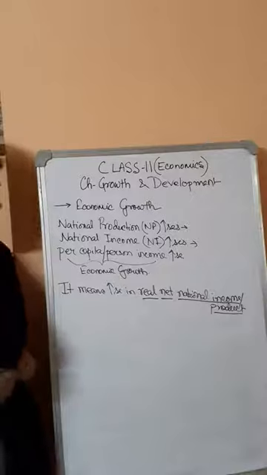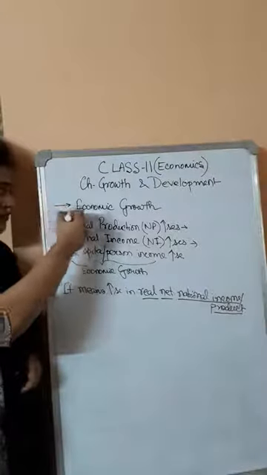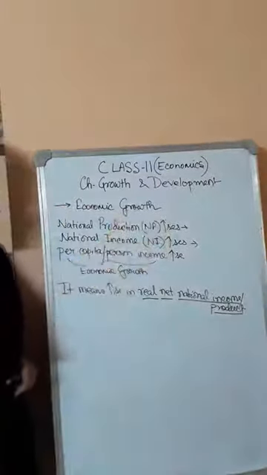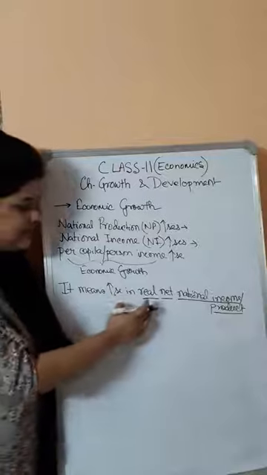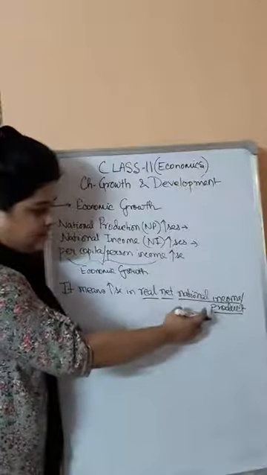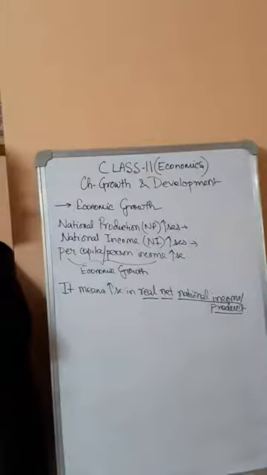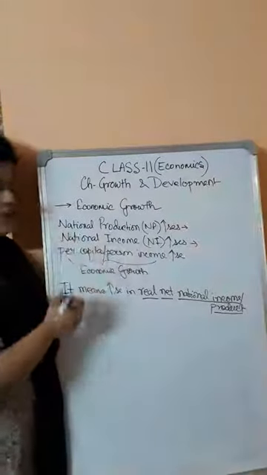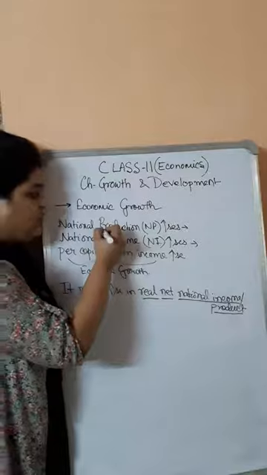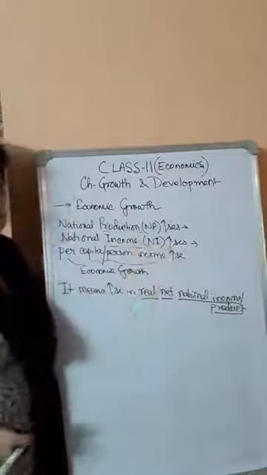Now I am going to define what economic growth is. In the words of economics, it means an increase in real net national income or product. Now I am sure you have understood why production leads to a rise in income.